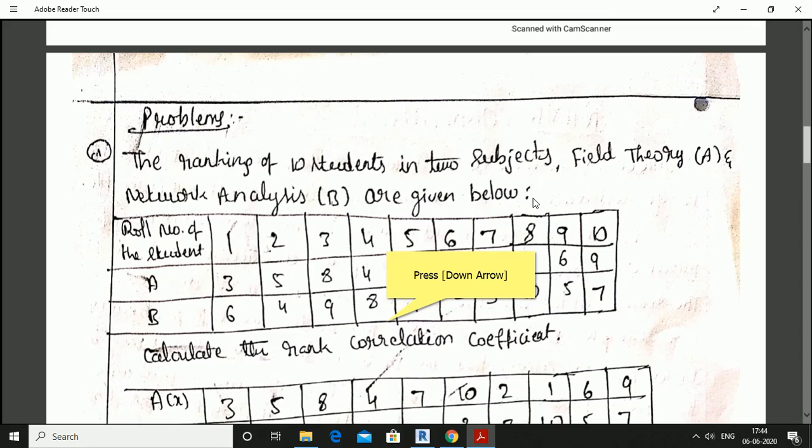In field theory, the first student is ranked 3, the second student 5, third student 8, fourth student 4, fifth student 7, sixth student 10, seventh student 2, eighth student 1, ninth student 6, tenth student 9. In network analysis, their ranks are 6, 4, 9, 8, 1, 2, 3, 10, 5, 7. Calculate the rank correlation coefficient.